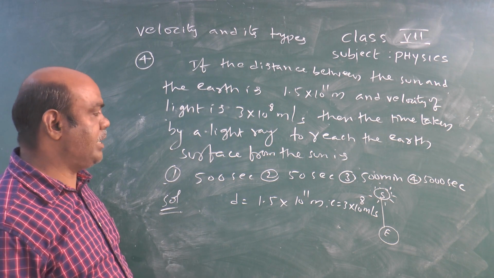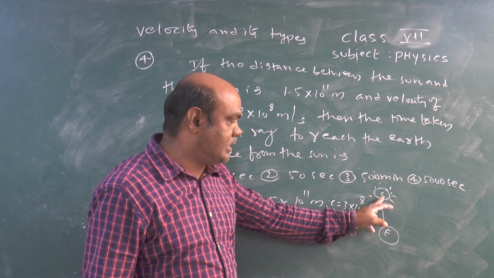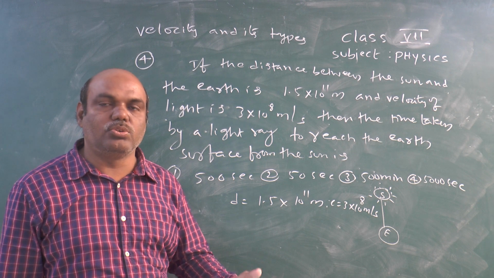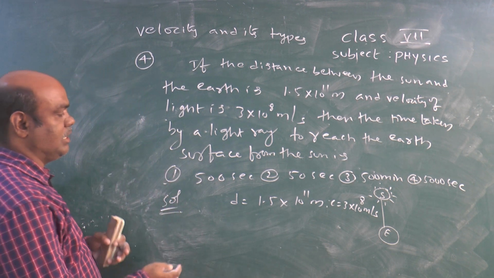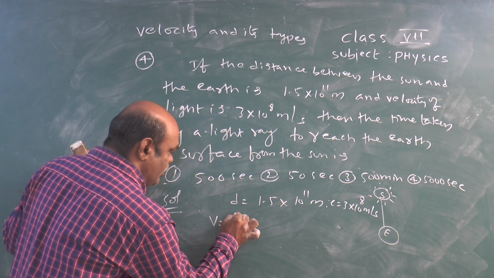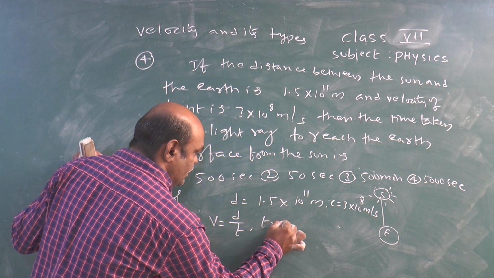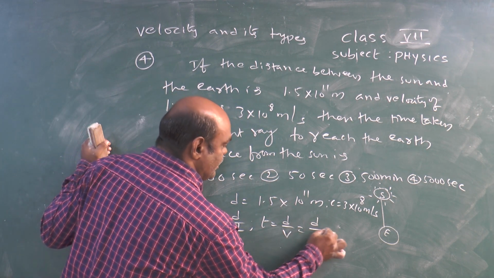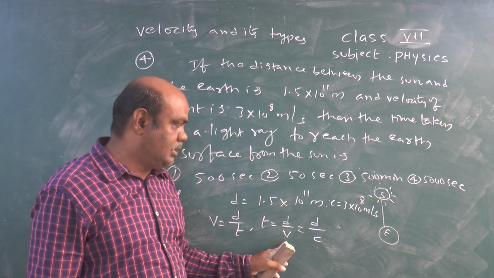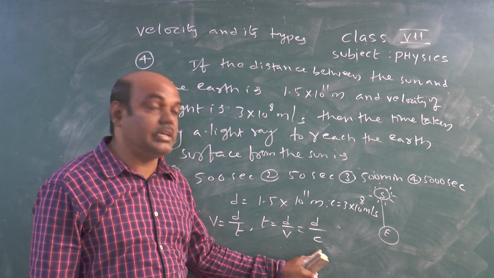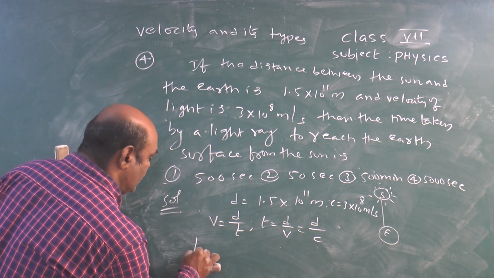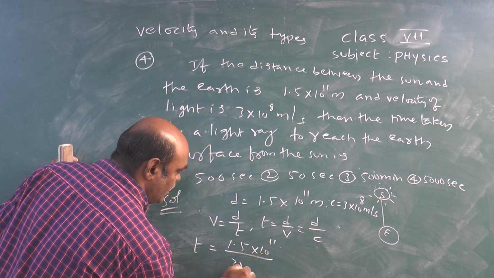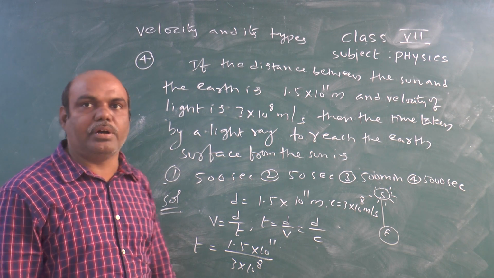Then the time taken by a light. So here the sunlight takes some time to reach the earth. So how much time taken by a light ray to reach the earth? So that is T is our target. Generally V equal to D by T. So T equal to D by V. Okay. But in this we are consider speed of light c, that's why instead of v we are taking c. Okay, now t equal to d value 1.5 into 10 power 11, c value 3 into 10 power 8.